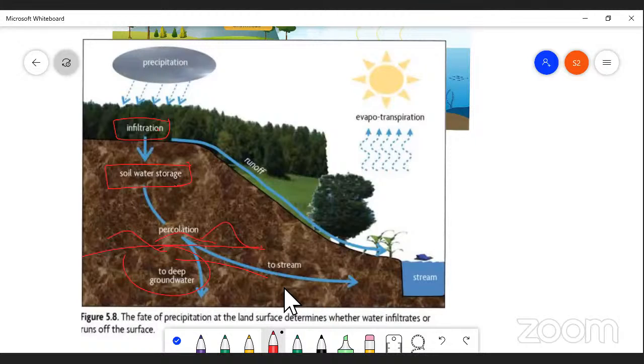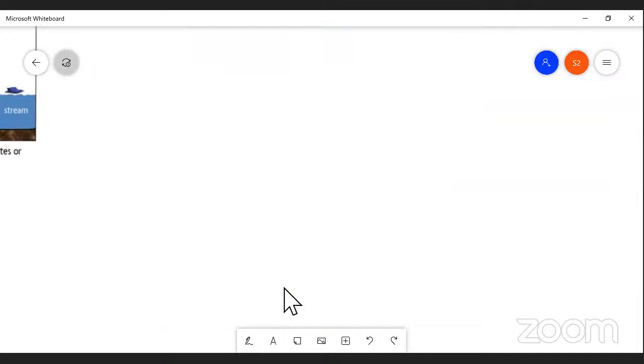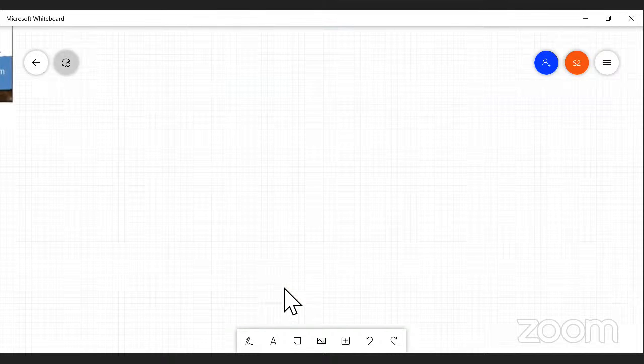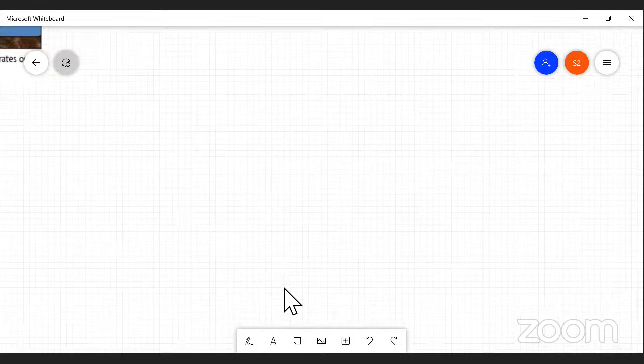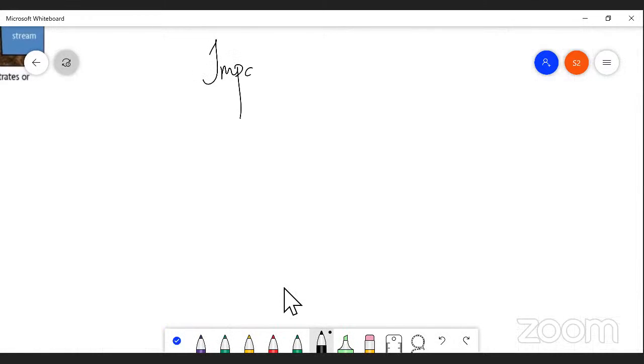So this is a right diagram to understand what is precipitation, what is infiltration, what is percolation, my dear students, right? Okay, what are the impacts of the water cycle, which are very interesting ones? What are the impacts, my dear students? Impacts on the water table or water cycle.